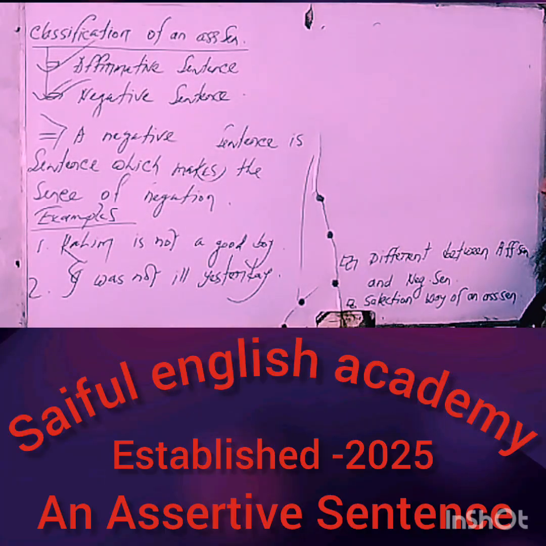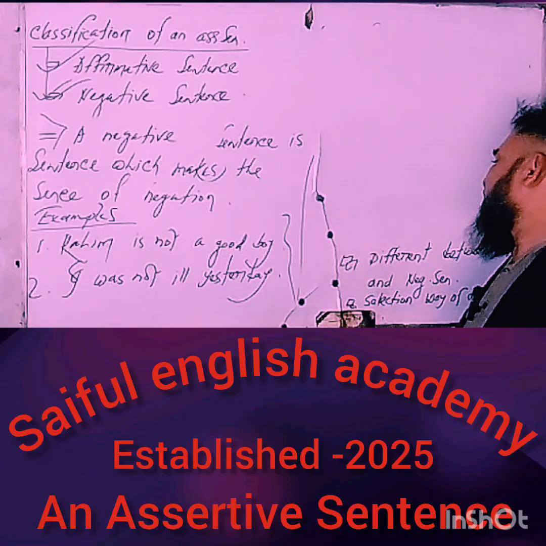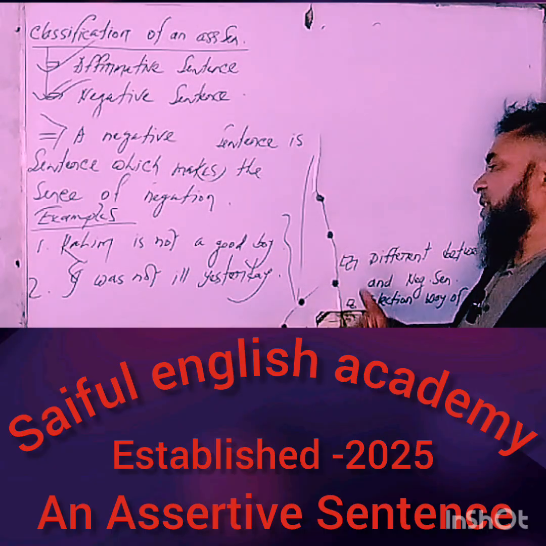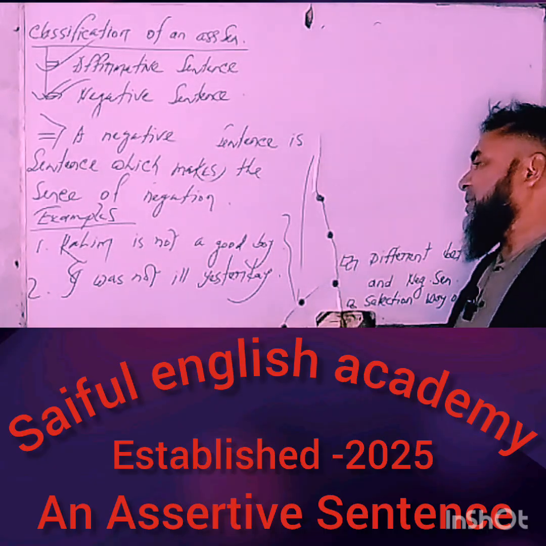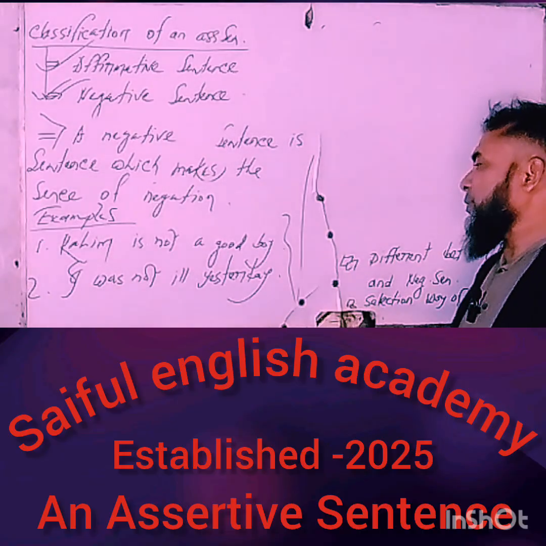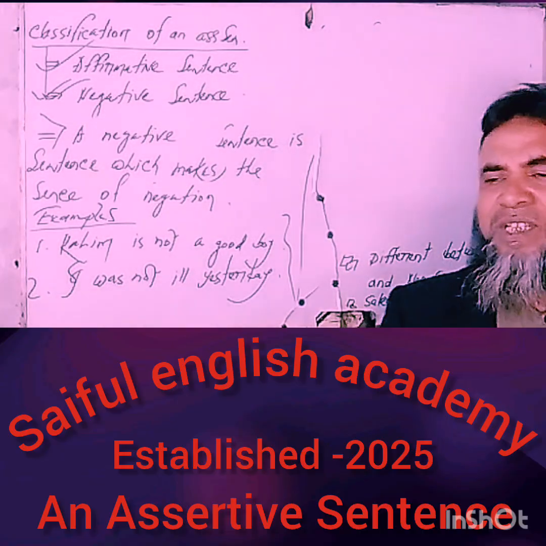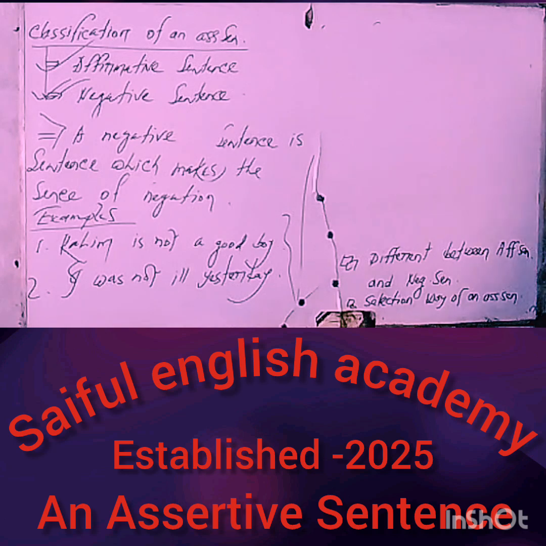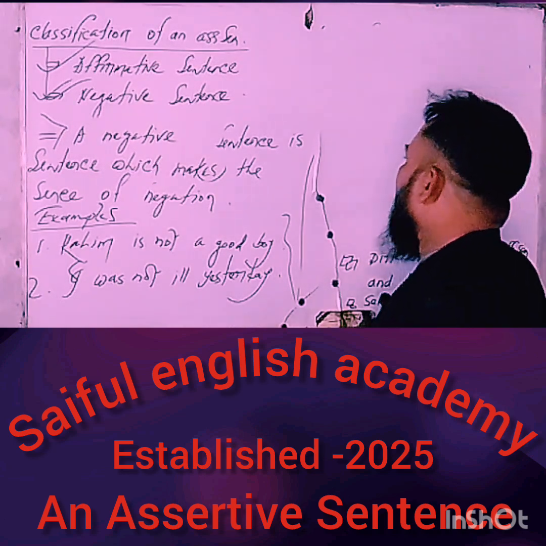My dear learners, take a look at the board and try to understand. Both sentences express the sense of negation, but of course they are assertive sentences because each sentence starts with a subject and finally ends with a full stop. This was the discussion matter of our previous classes. Have you understood clearly?